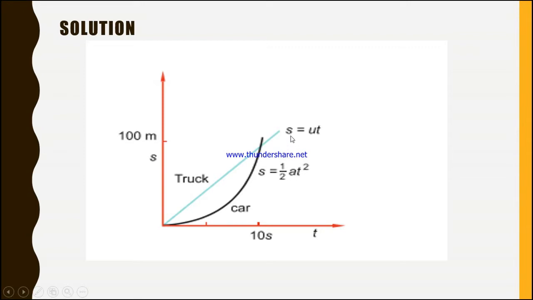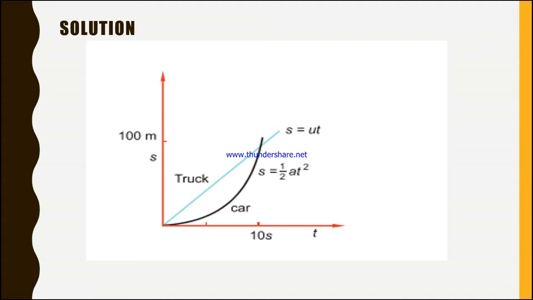So both equations start with s, so we can equate ut equals 1 over 2 at square and try to determine the time that is required. Once we determine the time, we can determine the distance at which the car will overtake the truck, as well as the speed the car will have at that instant.